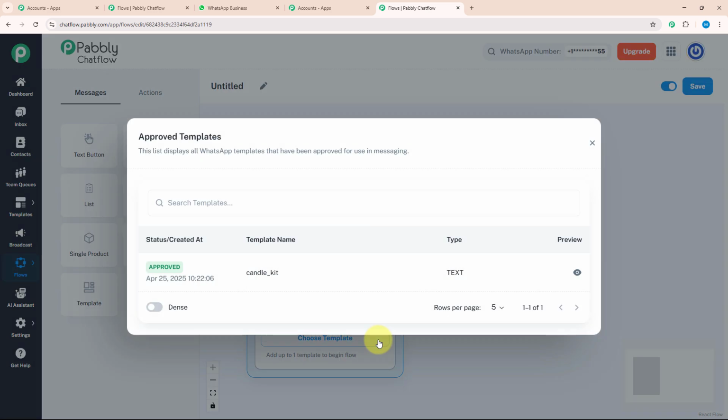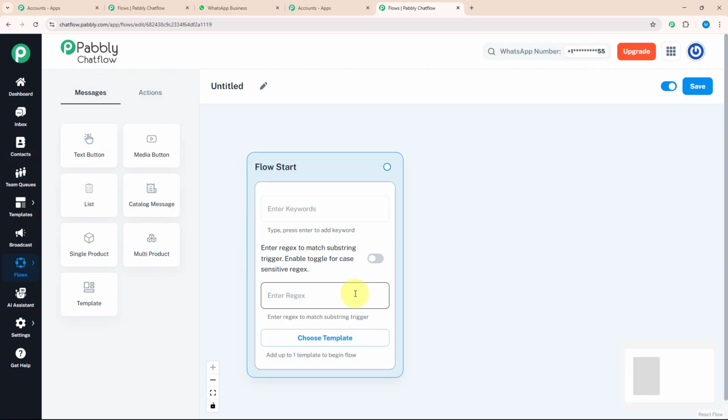Choose template is a feature where you can choose your created template to give a personalized touch to your chat. Regex is a regular expression, a special pattern or sequence of characters used to find, match, or filter specific text. Keywords are the trigger messages that your customer will put while initiating a conversation. As we got to know about all 3 features, let's build this flow.